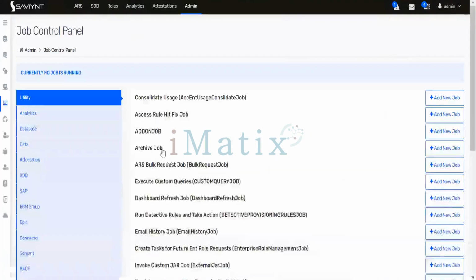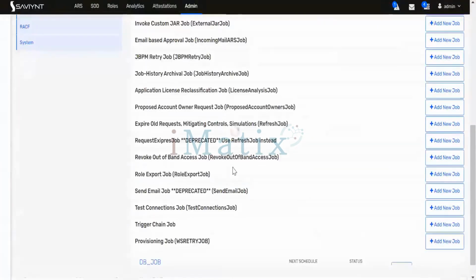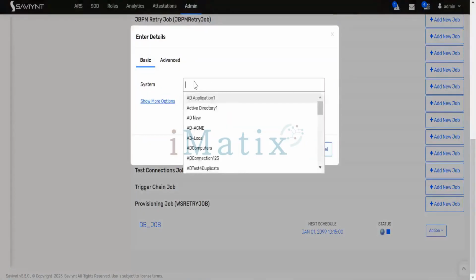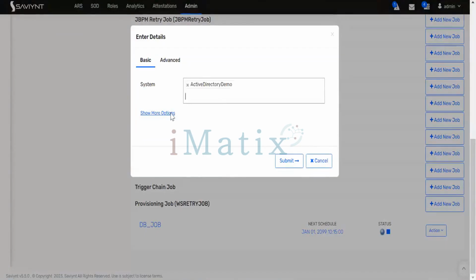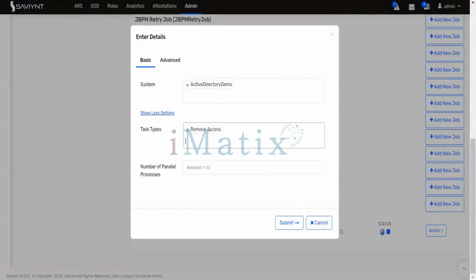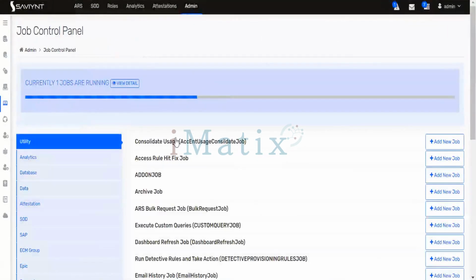Now if you go to the job control panel provisioning job, right? Click start now, active directory demo option. Here you have to give remove access, right? The task type, it was remove access. After giving, click on submit and wait for a second and the task will get processed. Now the conflicting access for the user, it will get removed. This is how we are dealing with your SOD model.